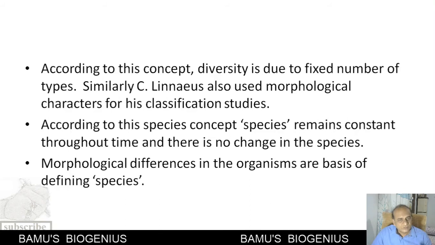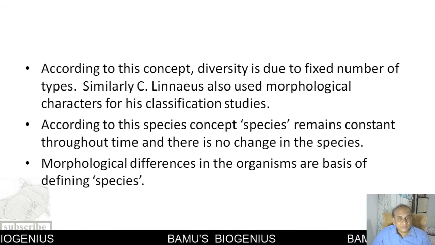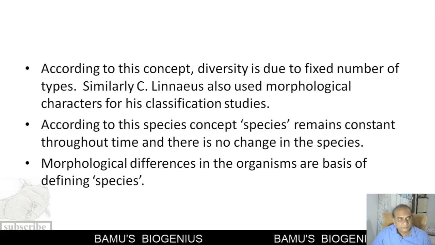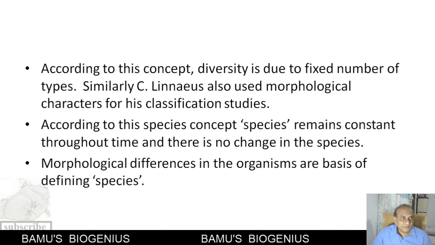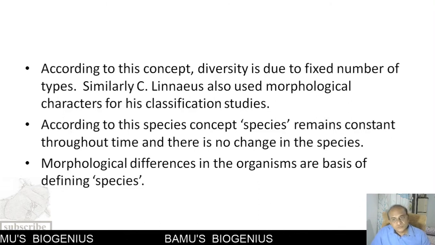According to this concept, the number of species remains constant throughout time; they will not change. Another postulate is that if one type specimen differs from another type specimen, then there are two species.